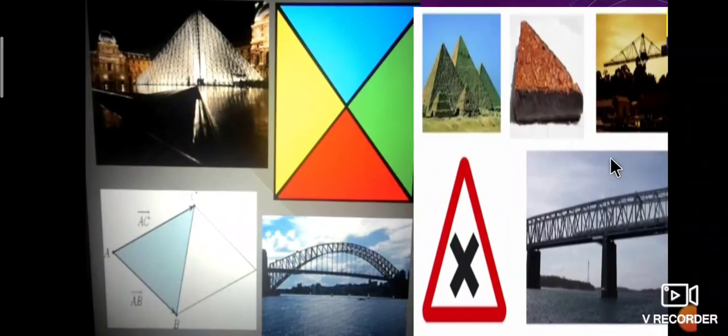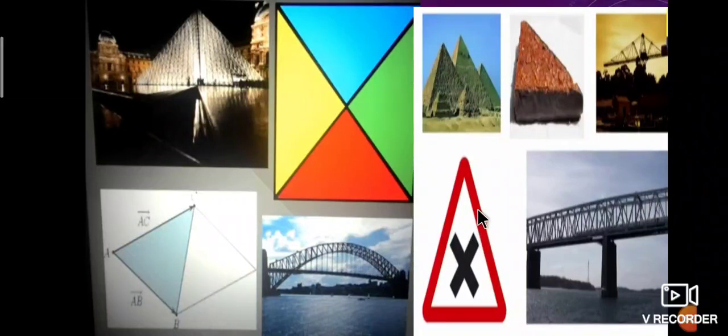These triangles are used in our daily life in many situations. Observe that these are all shapes of triangles. In making a bridge across a river, we use different types of triangles.